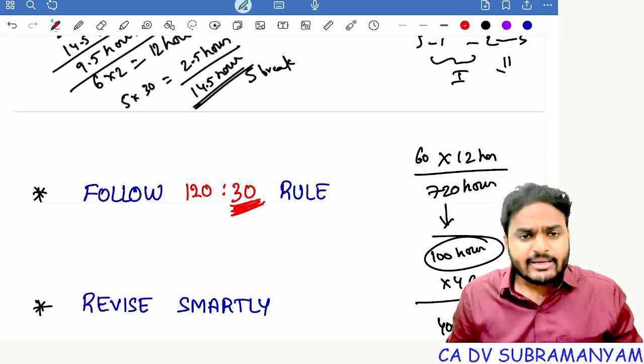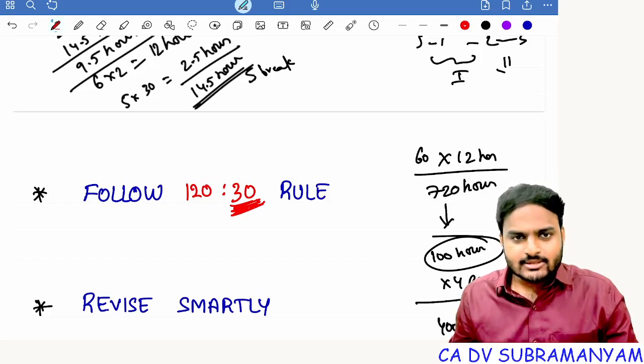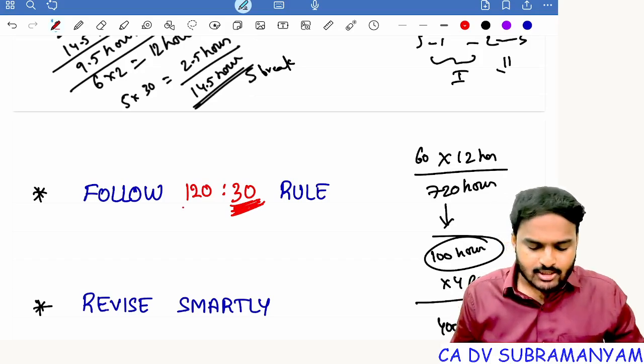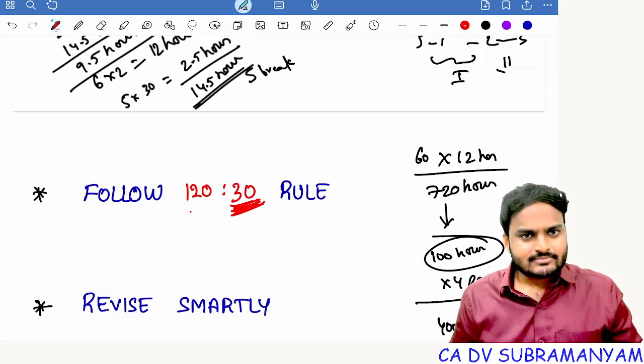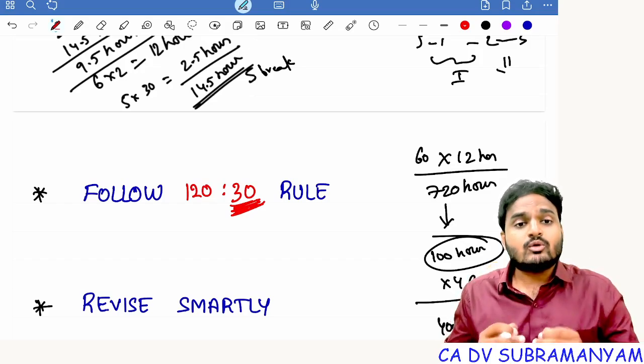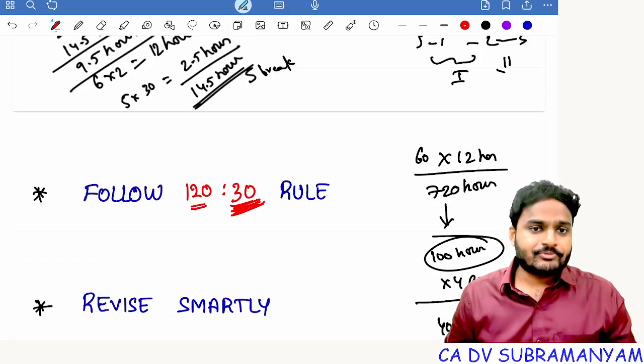During these 30 minutes, just revise it. Don't start a new topic. Just revise the topics which you already covered a few weeks back. Getting it? So slowly you will gain confidence, and slowly you will involve in the preparation deeply.